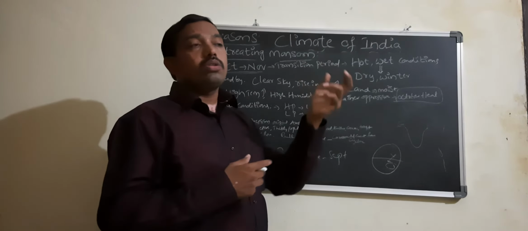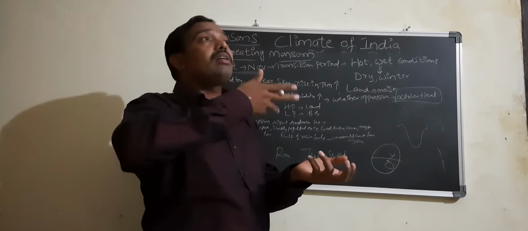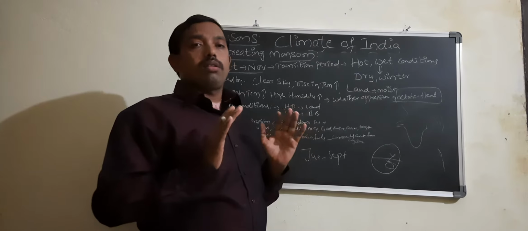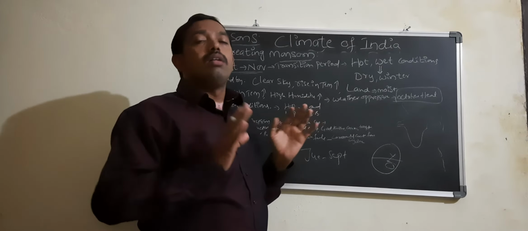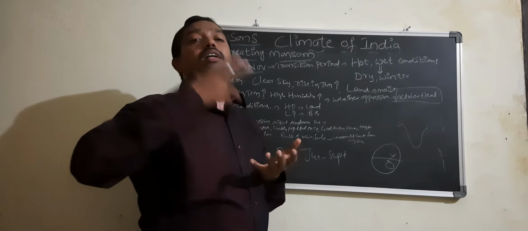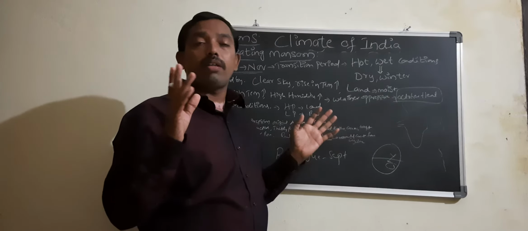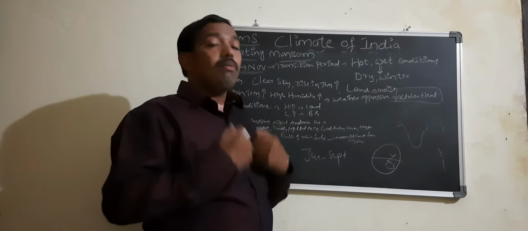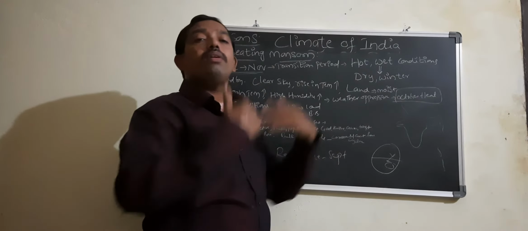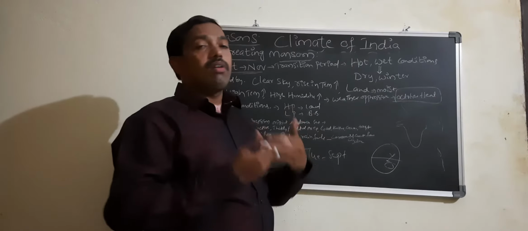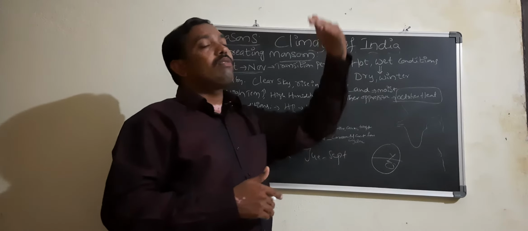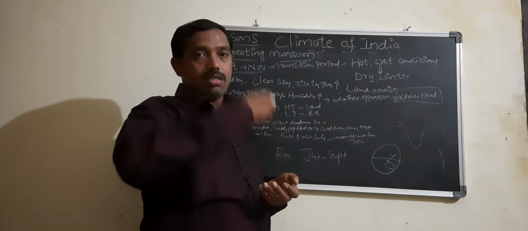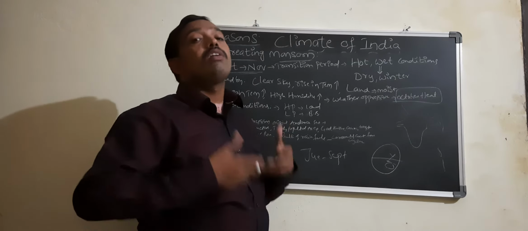Our body wants to give out sweat, but the air is already completely saturated. The air doesn't want any more moisture, its stomach is full. But our body wants to give out heat by sweating. So we are ready to give out sweat, but the atmosphere is not ready to take it. Because of that, we feel oppressiveness.